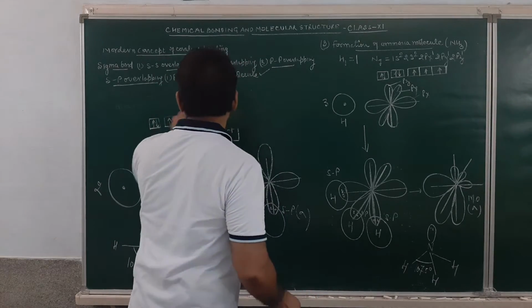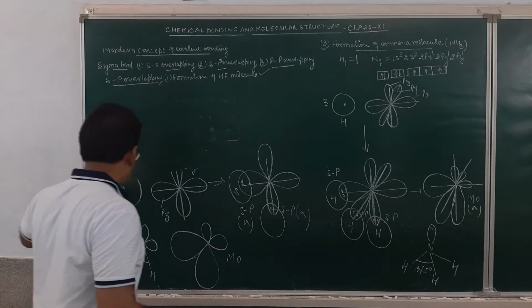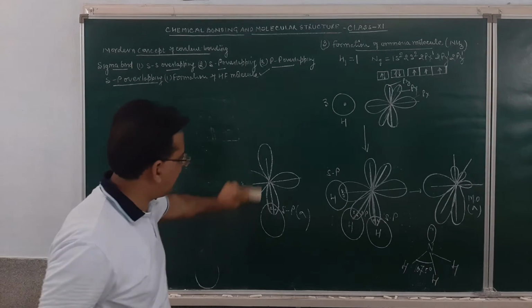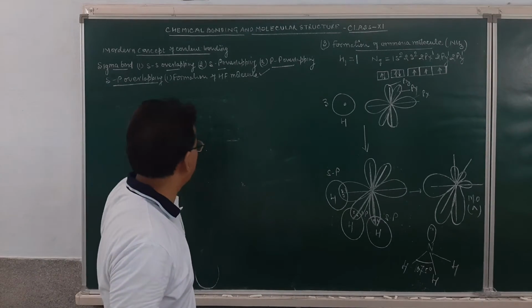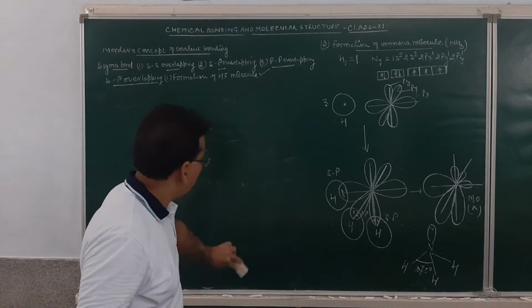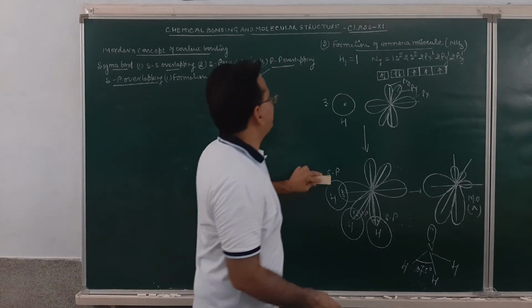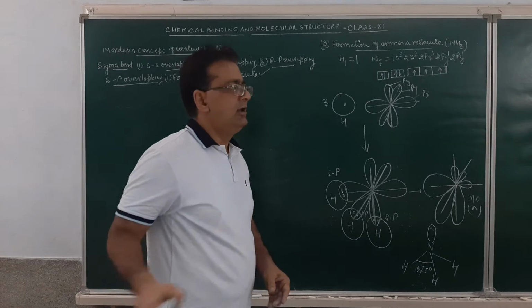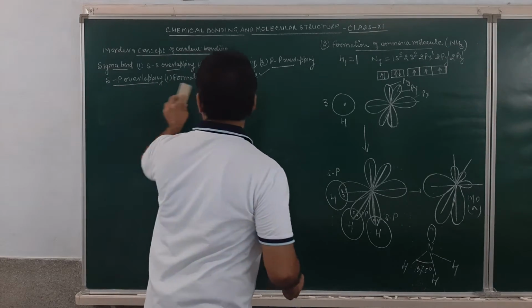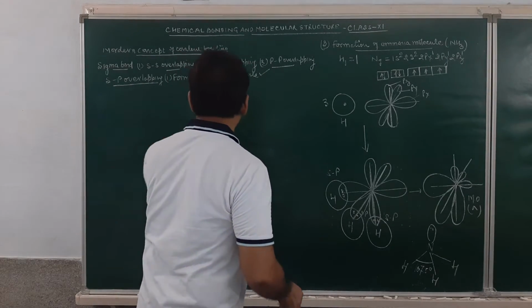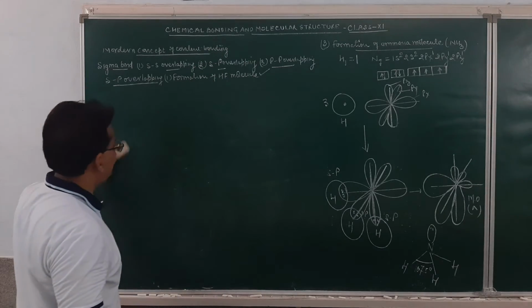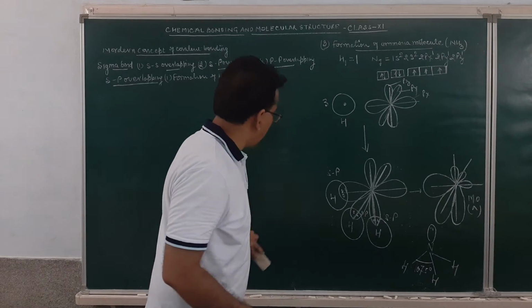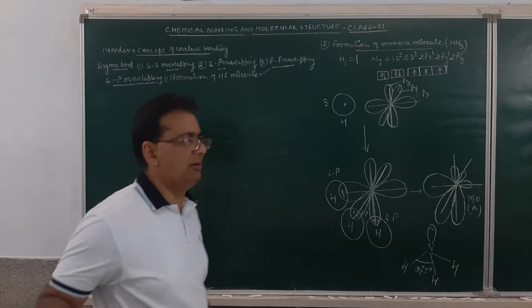So it may be formed by PP overlap. How will the sigma bond form by the PP overlap? When the two half-filled P atomic orbitals overlap along their internuclear axis, that will result in the formation of a sigma bond by P and P orbital overlap. You may see very carefully, students, over here. I'll explain to you how PP overlap results in the formation of a sigma bond.